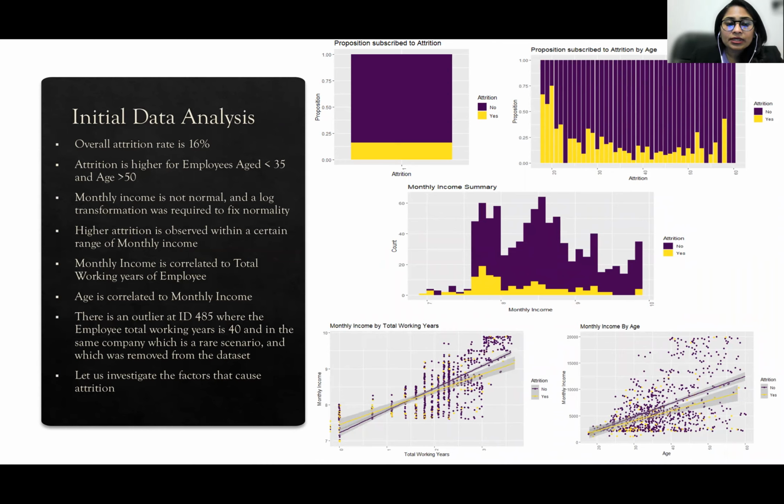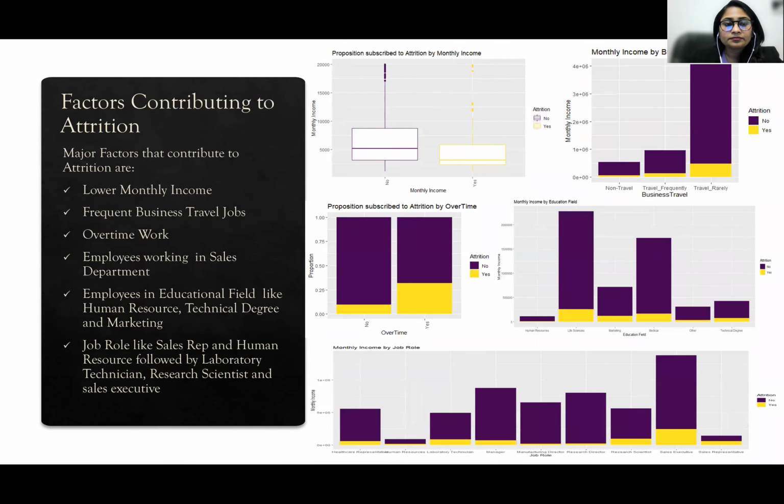Monthly income is correlated to total working years of experience of the employee. We also find that age is correlated to monthly income. We found an outlier where an employee's working years is 40 and is with the same company, which is kind of a rare scenario and which was removed from the data set. Now let's investigate the factors that cause attrition.